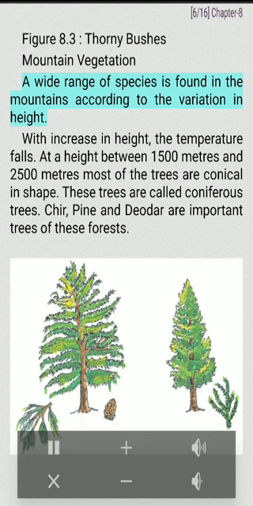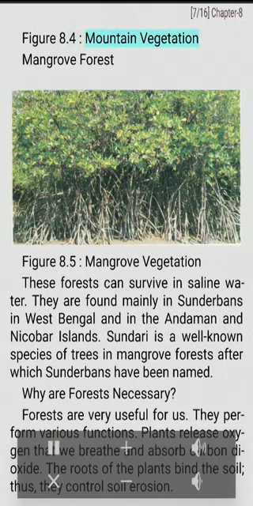Mountain vegetation. A wide range of species is found in the mountains according to the variation in height. With increase in height, the temperature falls. At a height between 1,500 meters and 2,500 meters, most of the trees are conical in shape. These trees are called coniferous trees. Silver fir, pine and deodar are important trees of these forests. Figure 8.4. Mountain vegetation.